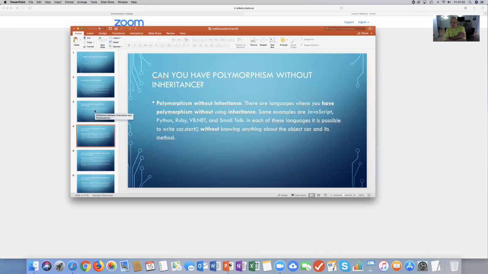Can you have polymorphism without inheritance? There are languages where you have this without using inheritance. Some examples of that are JavaScript, Python, Ruby, VB.NET, and Smalltalk. In all these languages, it's possible to write car.start without knowing anything about the object car and its method.